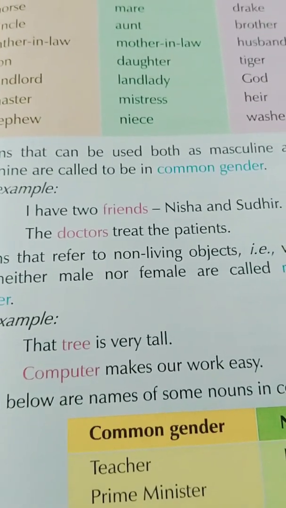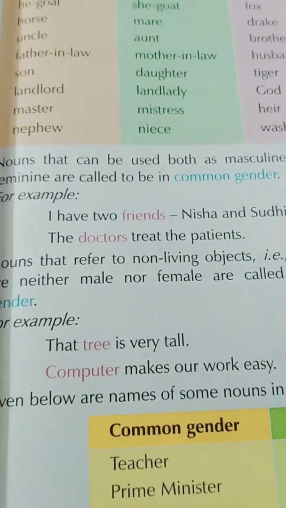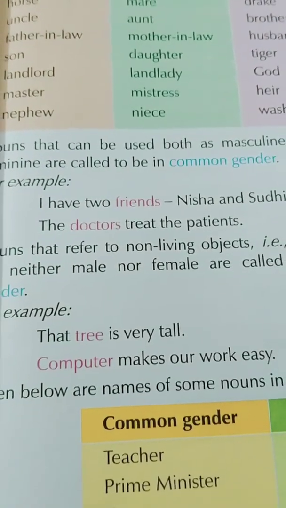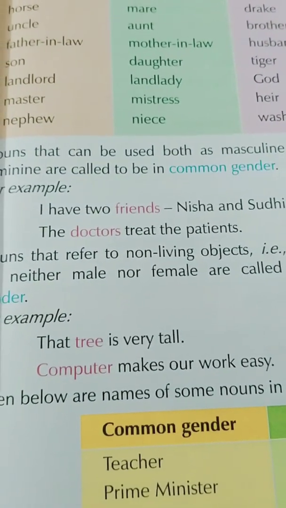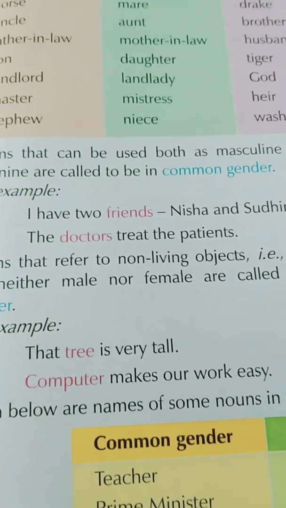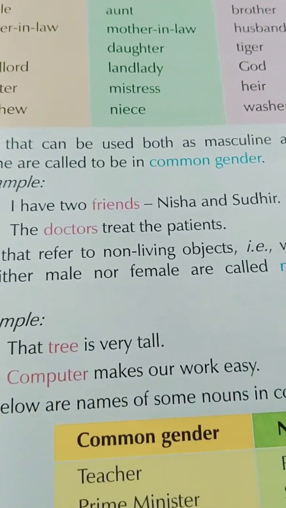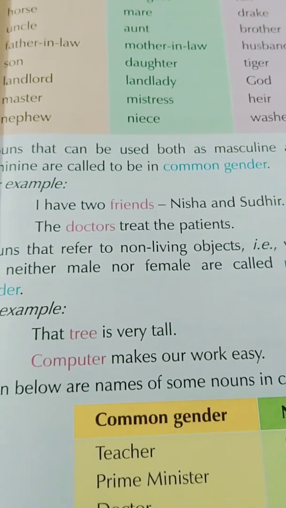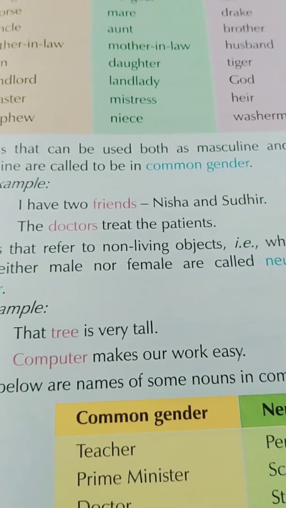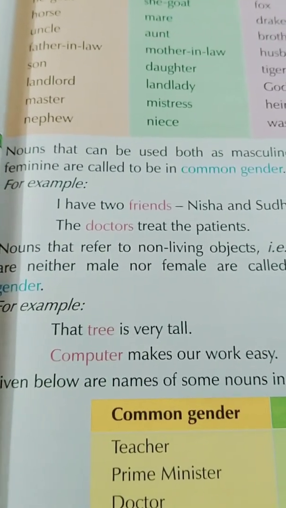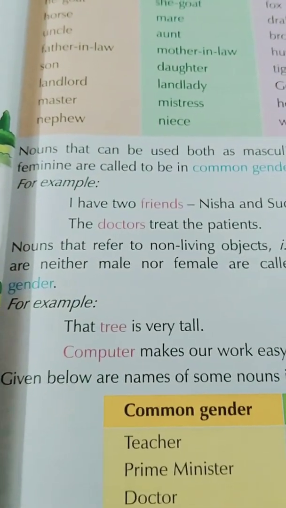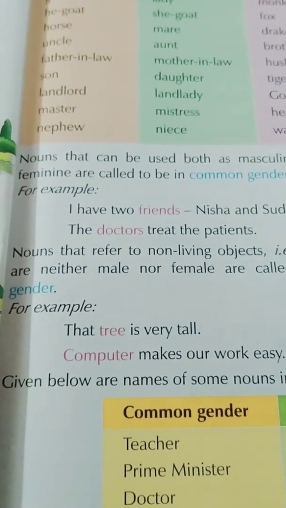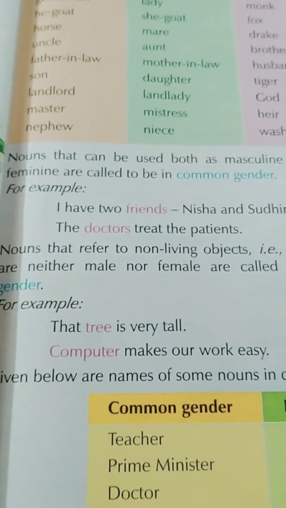We can take the example of friends. The word friends contains, maybe you have one male friend and one girlfriend. So these come in the category of common gender. I have two friends like Nisha and Sudhir. The doctors treat the patient. Doctors may be male and maybe female also. You are giving the main title category to the person.